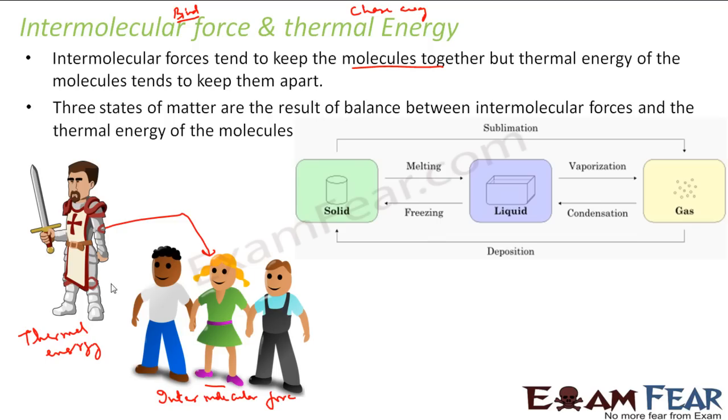And if my thermal energy wins, then it will be gas. Because thermal energy wins, all these particles will be apart, moving around, and become gas. If my thermal energy is weak and my intermolecular force is strong, they'll be totally bound and they'll be solid.